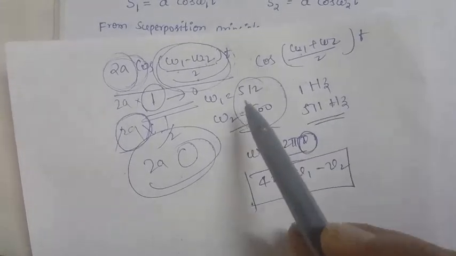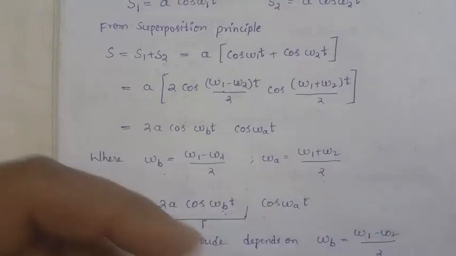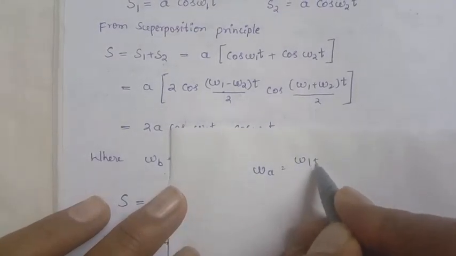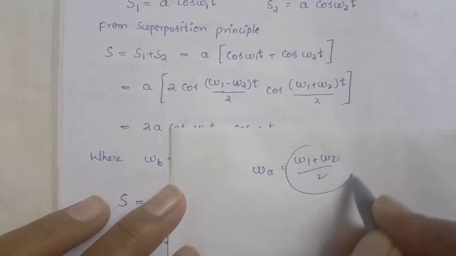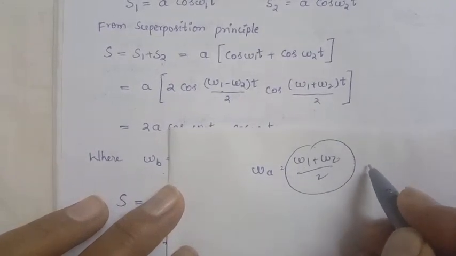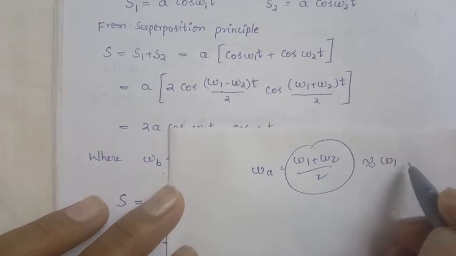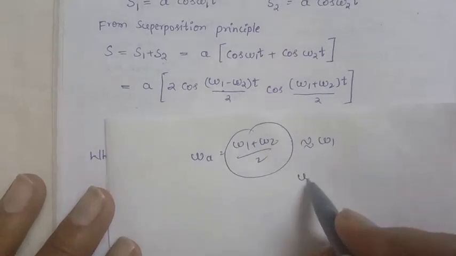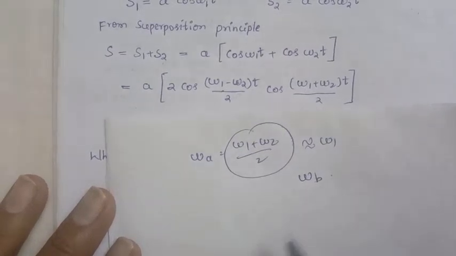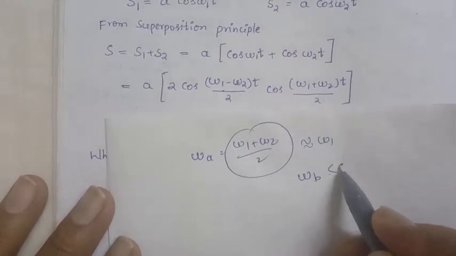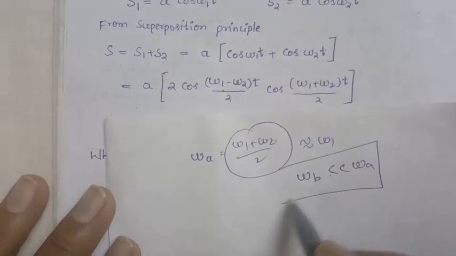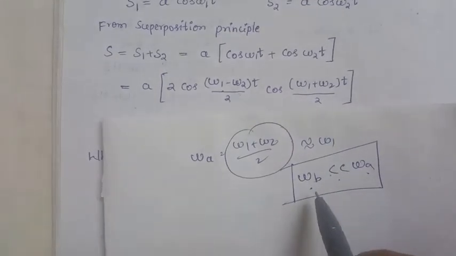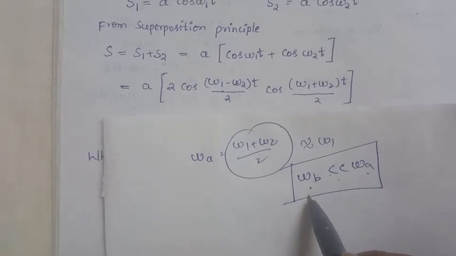Omega a is (omega 1 plus omega 2) by 2, so we get a value near omega 1 or omega 2, in between. But the omega b value is very small. That means omega b is very much less than omega a. And here this amplitude completely depends upon this omega b.